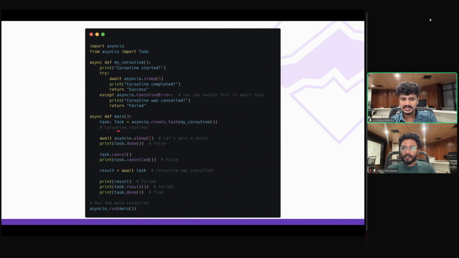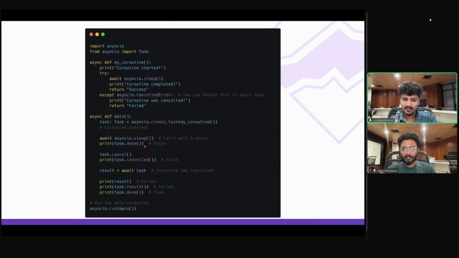Okay, so you can see that the coroutine has started. The first line has started executing. I'm simply doing a sleep here, waiting about 2 seconds. And now let's check if the task was actually completed. False. Why? It's going to take 5 seconds to complete this line, but I have only waited for about 2 seconds.